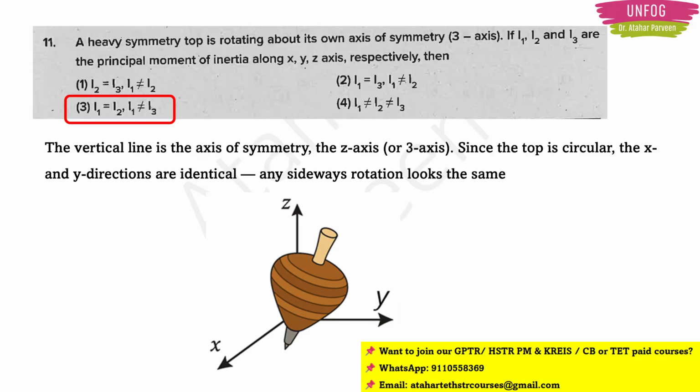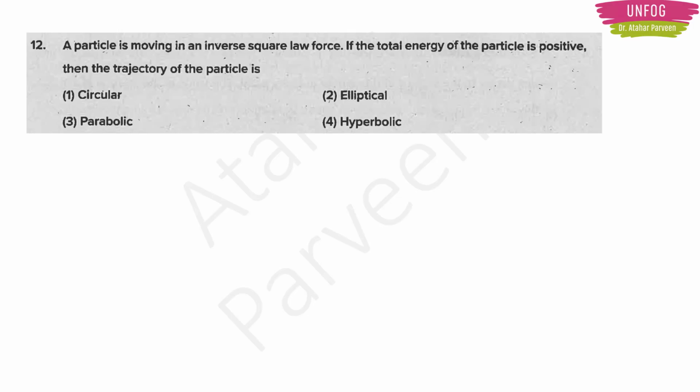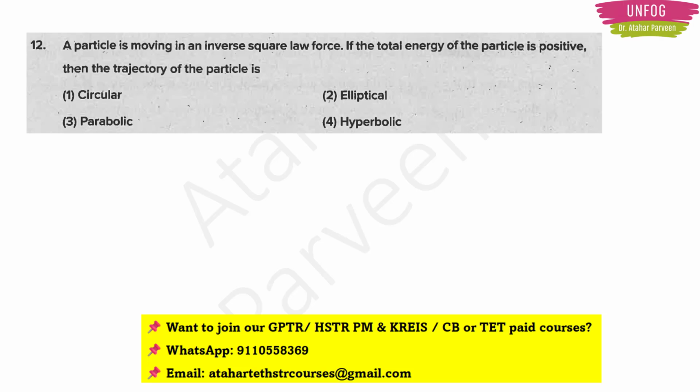Okay, let us go for another question which comes under our syllabus and is also coming in the KSET question paper. See this question. A particle is moving in an inverse square law force. If the total energy of the particle is positive, then the trajectory of the particle is, and the options they are giving are circular, elliptical, parabolic, hyperbolic.